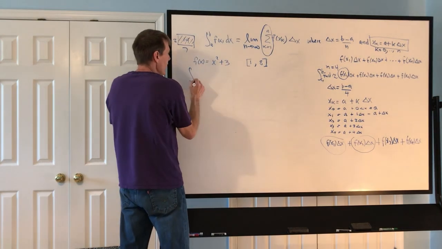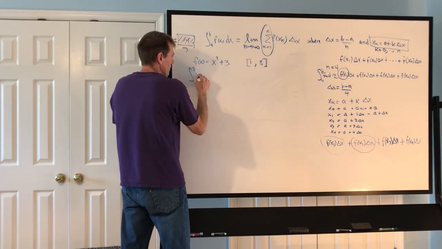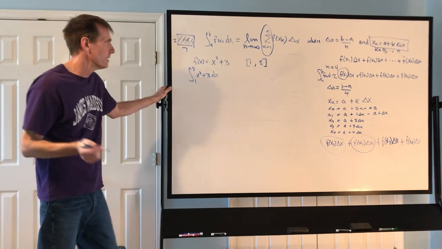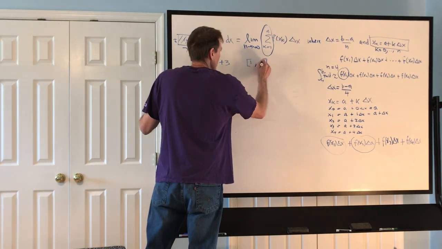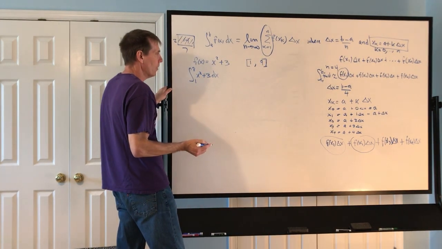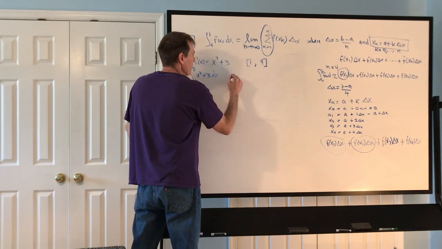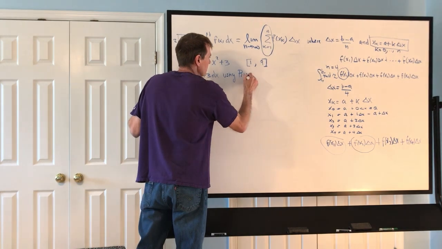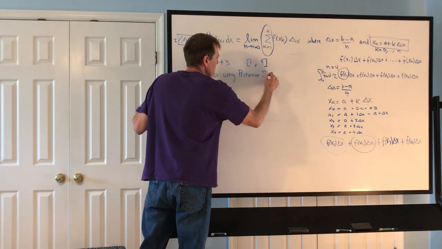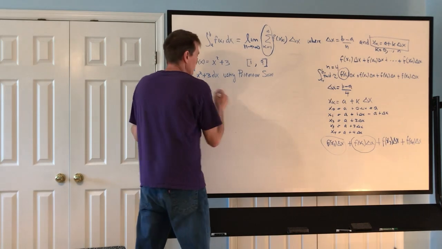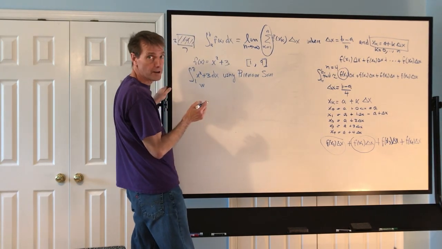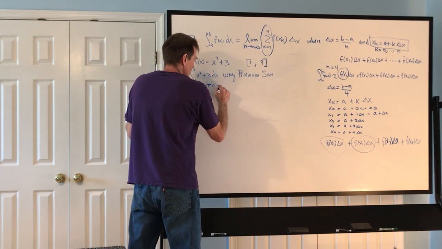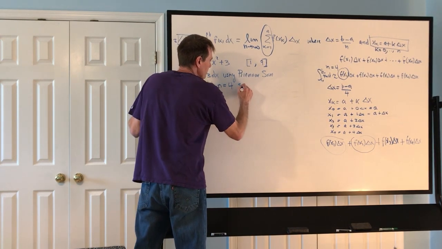I want you to approximate that definite integral using a Riemann sum, specifically a right-handed sum, if you had done your reading, with n equals 4 subintervals.